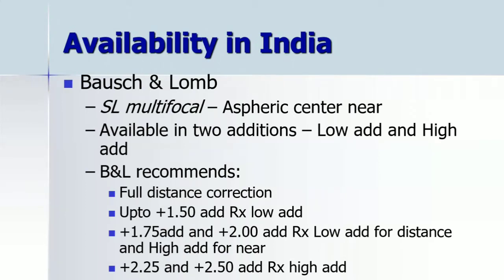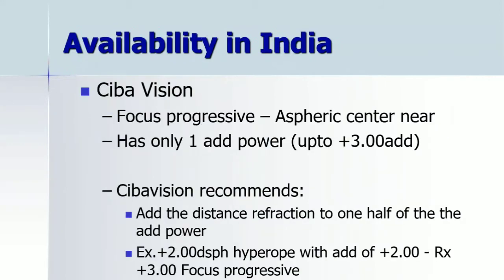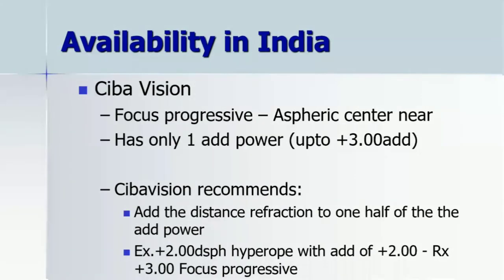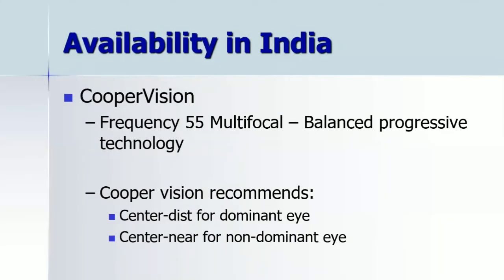And again, whether a particular design is giving center near or distance, that thing you need to understand, and then you have to dispense a particular design to that particular patient according to their need. Okay, so these are certain availabilities of multifocal which I have kept here. Even you will see a seed multifocal contact lens in the market from Cooper Vision.